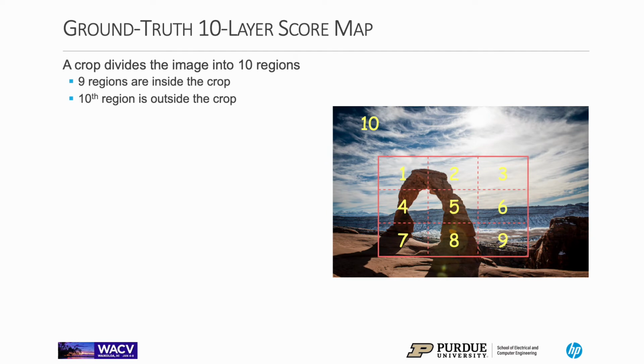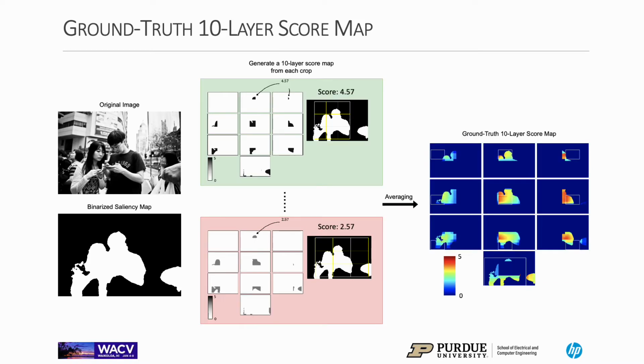First of all, in our work, we assume that given a crop, the original image can be divided into 10 regions, where 9 regions are inside the crop and the 10th region is outside the crop. Then we propose a 10-layer score map, which has the capability of differentiating the points of interest from the distracting elements and can be generated from the existing public dataset.